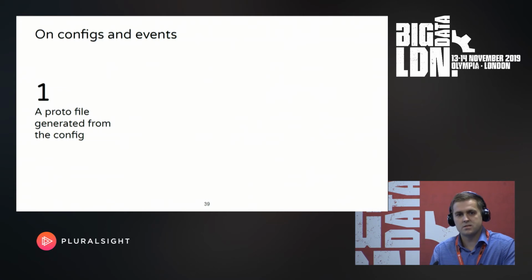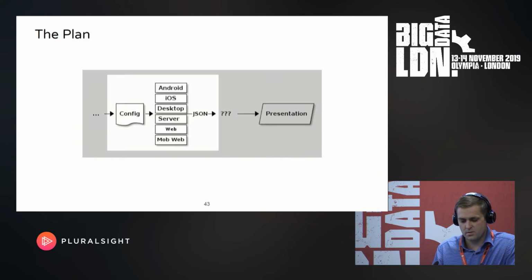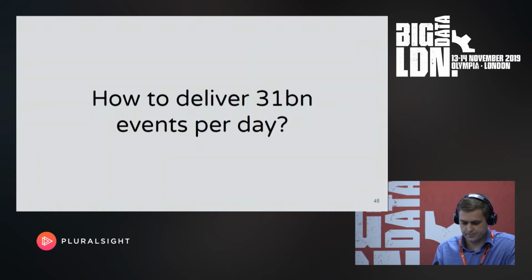Now, what happens really is that the config is converted to a Prada file, which is loosely based on the Google Protobuf format, which is platform independent. So we can propagate that to all the client code we have, to all the different repositories. And client devs take those Prada files and generate event sending APIs. And those APIs later are used to implement the event sending code at proper places. So here we go. We have the config propagated to all the platforms, and then all the events are sent as plain JSON, right, to the servers. So I'm going to update the plan.